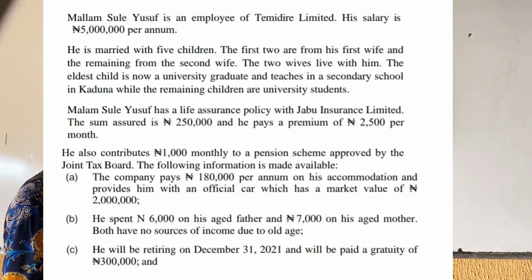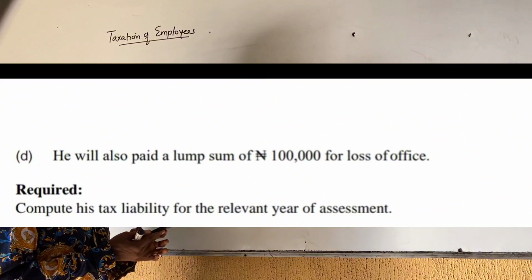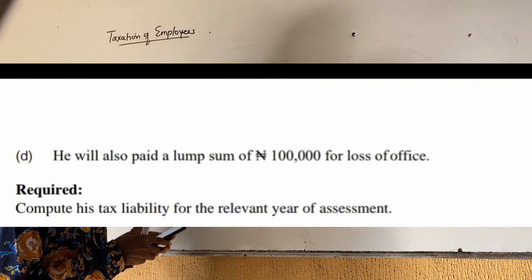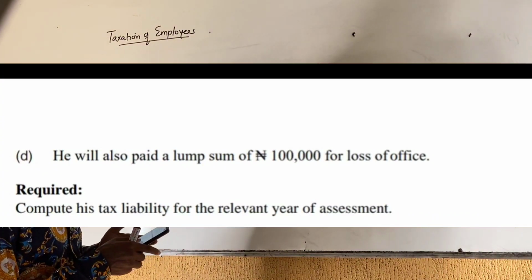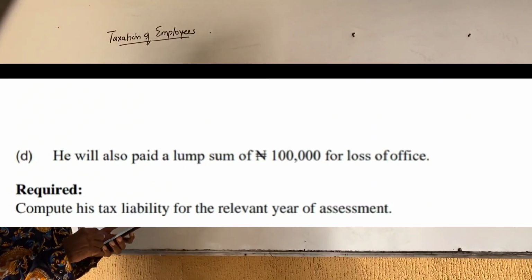He spent 6,000 naira on his aged father and 7,000 on his aged mother. Both have no sources of income due to old age. He will be retiring on December 31st, 2021 and will be paid a gratuity of 300,000. He will also be paid a lump sum of 100,000 for loss of office. Compute the tax liability for the relevant year of assessment.